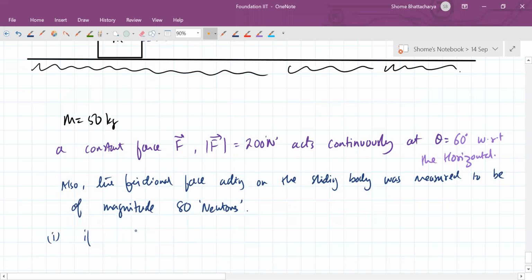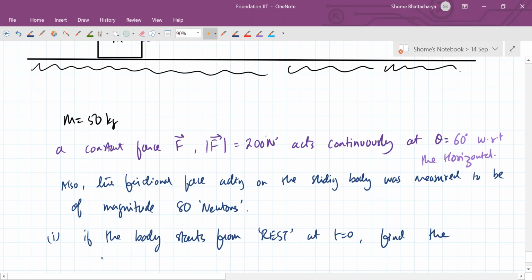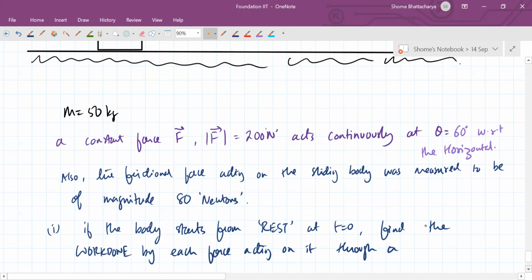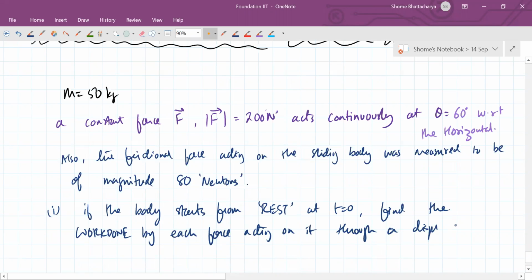First of all, if the body starts from rest at t equal to 0, find the work done by each of the forces acting on it through a displacement of 20 meters.